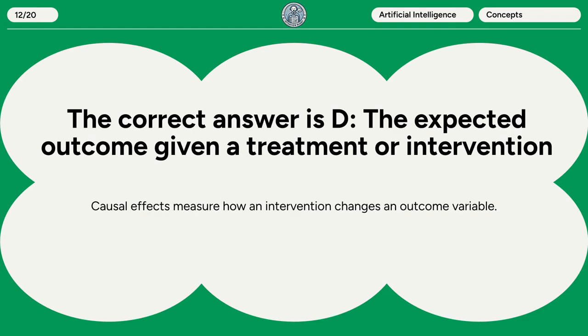The correct answer is D. The expected outcome given a treatment or intervention. Causal effects measure how an intervention changes an outcome variable.